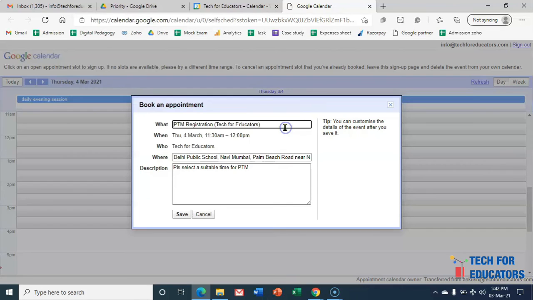If they click onto it, it means they want to book a slot for 11:30 to 12 p.m., and this is the address, and this is the way they can save the appointment. And as soon as they save the appointment, it will reflect on your calendar as well. So these are some of the use cases of the calendar.